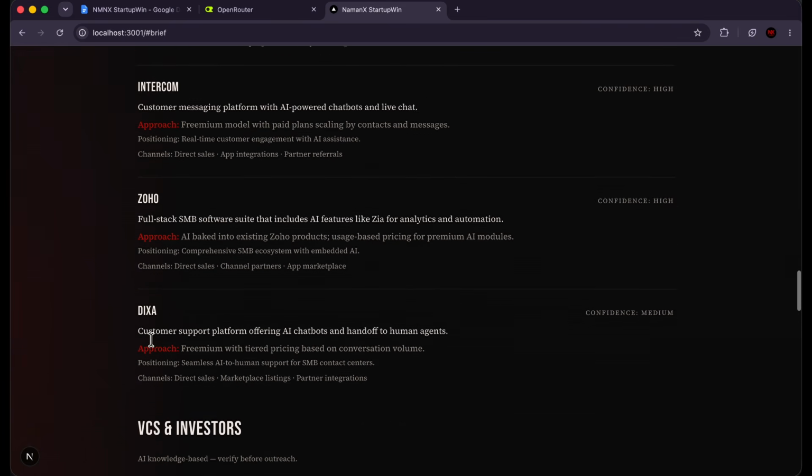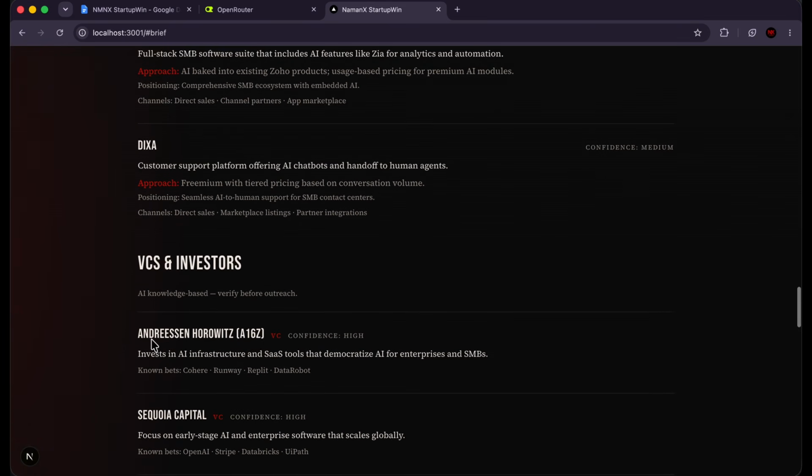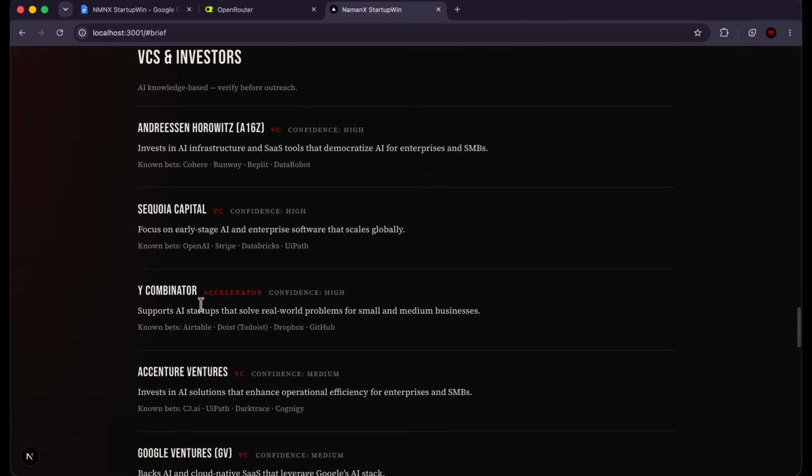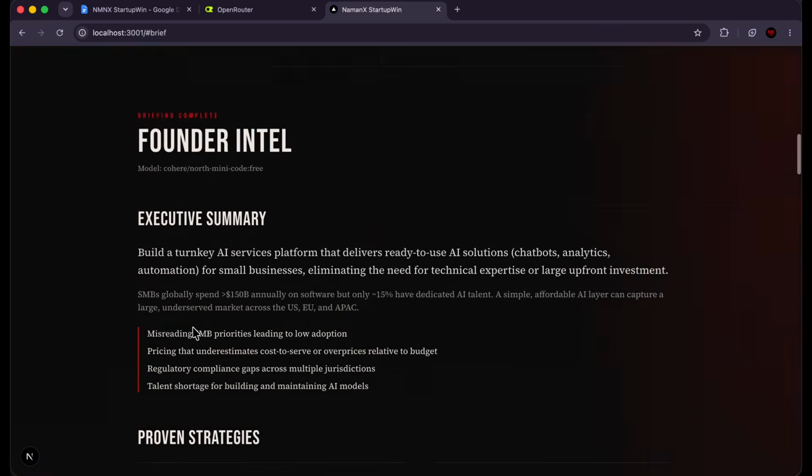Intercom, Zoho, all these companies are doing the same work. VCs and investors, so Andreessen Horowitz, A16Z, these guys invest in it. Sequoia invests in such startups. Y Combinator invests in such startups. So basically, this is exactly what we envisioned.